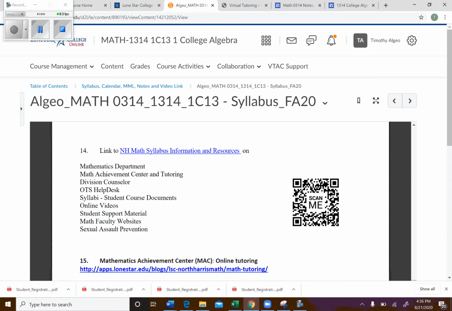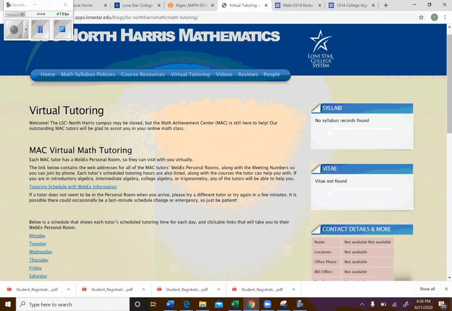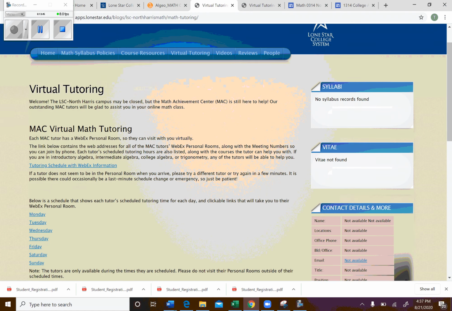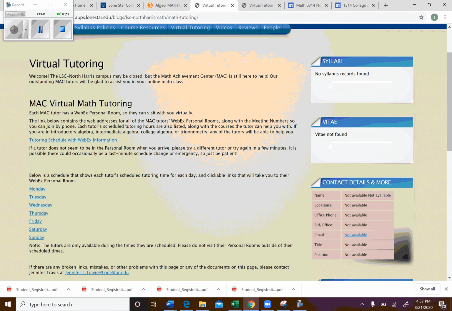Here's another link and QR code for the North Harris Math website. And there's a lot of good information here, but probably the best thing here is the virtual tutoring. So let me click on this link real quick because that's not what it takes you to first. See, so it takes you to right here, and if you click on virtual tutoring, then it'll take you here. Now, what will happen is eventually you'll see some hours here set up for each day of the week. And so you can come here and there'll be some WebEx classrooms available. And so you just log in or you click the link and you can work with a tutor one-on-one.